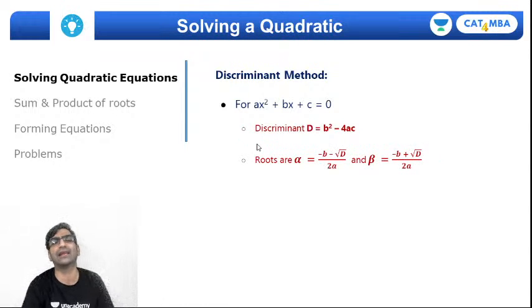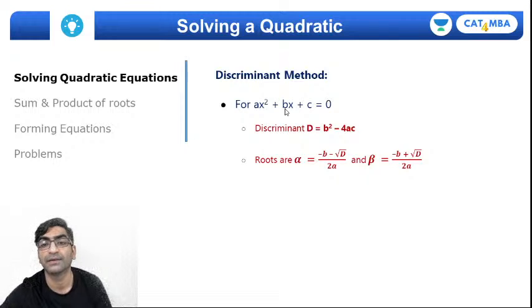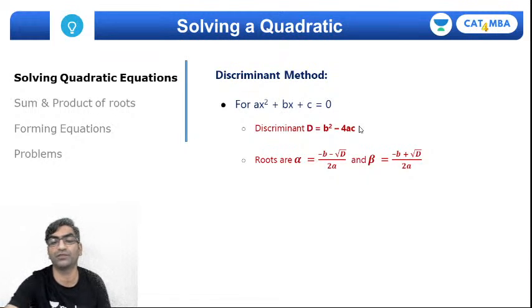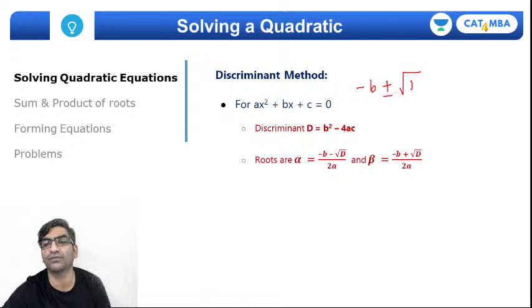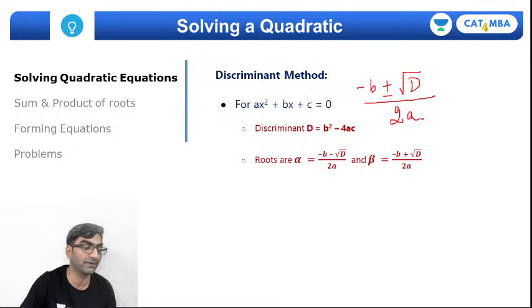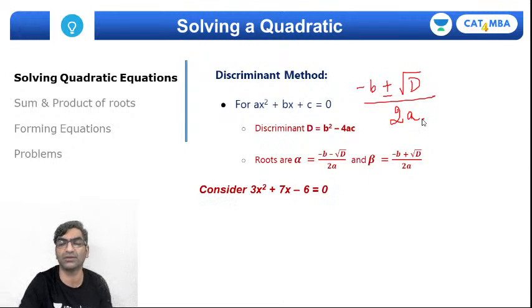Then you can directly calculate the roots as minus b minus root D by 2a and minus b plus root D by 2a. Remember, a, b and c are the coefficients, right? So minus b plus minus square root of the discriminant divided by 2 times the coefficient of x square, right? That's going to be the discriminant method. We can quickly see and test whether you get the same roots here.